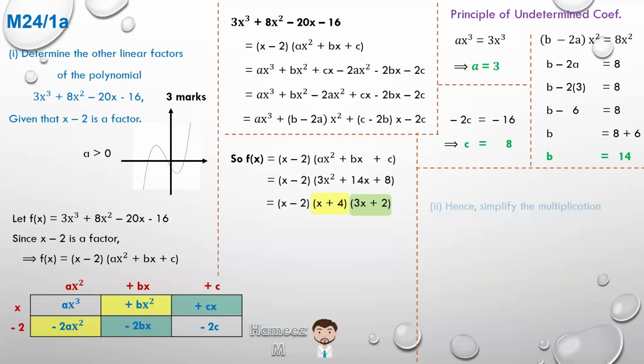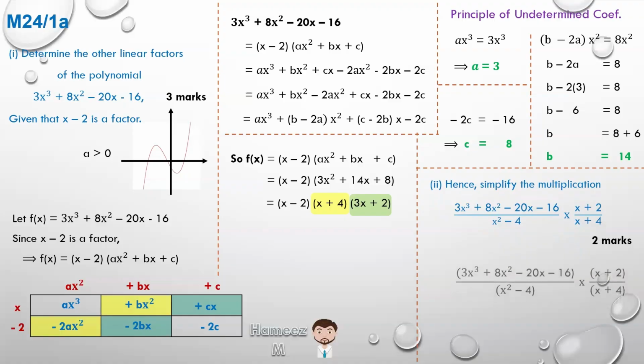Let's now go on to part 2. Hence, meaning using the information we've just gotten from part 1, simplify the following multiplication: 3x cubed plus 8x squared minus 20x minus 16, which actually looks like f of x, which we've just done, all over x squared minus 4, multiplied by x plus 2 over x plus 4. Well, we can rewrite this by putting in brackets so students can easily identify it.